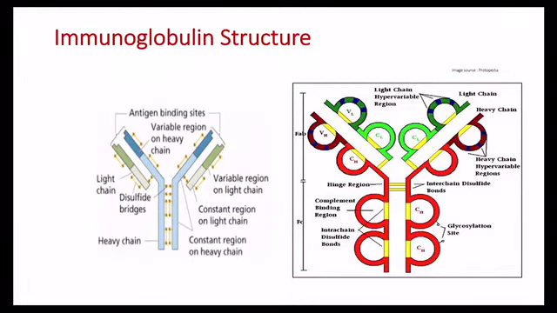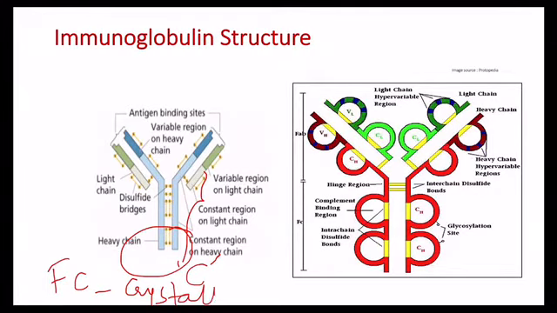The carboxy terminal half of the molecule is called the C region. This is called the FC fragment, fragment crystallizable. It has many biological functions.